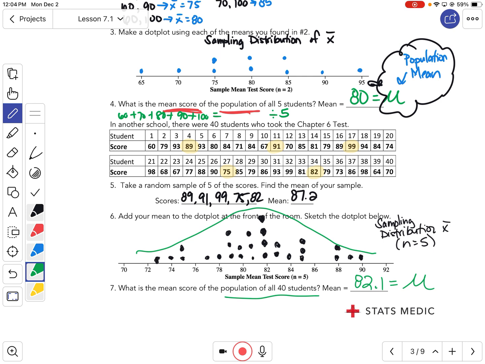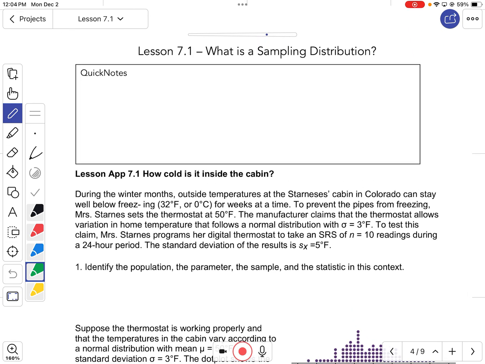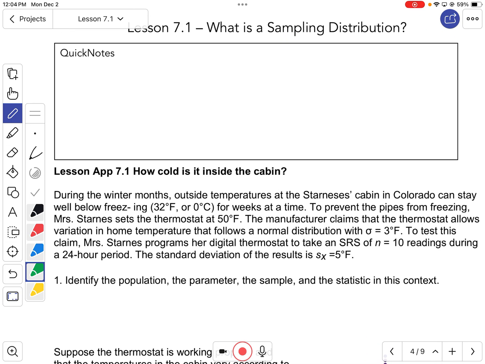What could we say about it? Jump over and let's talk about a few things on the back that we have to know. Not terrible today. Learning Target 1 talks about the population or the parameter and the statistics.